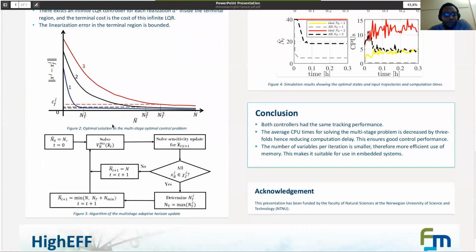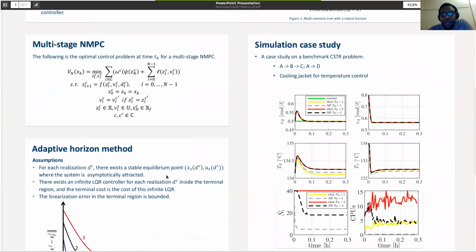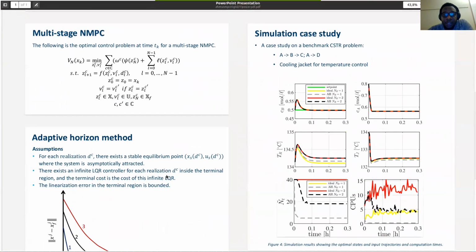This is the algorithm. If you have an initial, long enough N, then you solve the problem, but you also solve a linear sensitivity problem to determine what the solution will be in the next step. From that solution, you can predict the horizon length that will be long enough for the problem in the next iteration.